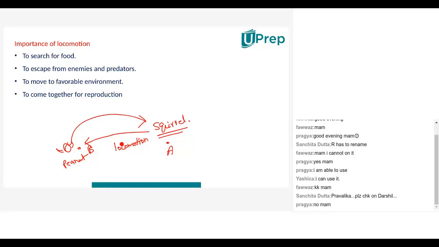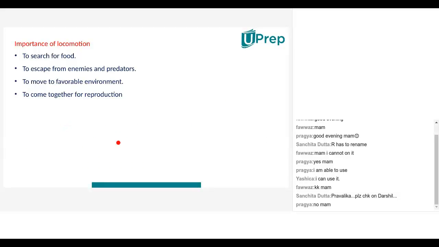And the second point is that the squirrel is taking the peanut in its hand and putting it into its mouth. This is movement, because it's just moving its hand from this area to its mouth. And what it has done here is called locomotion. From the tree it came to the ground and then came all the way to the road and picked up the peanut. So it has done locomotion. So it needs to do locomotion in search for food.